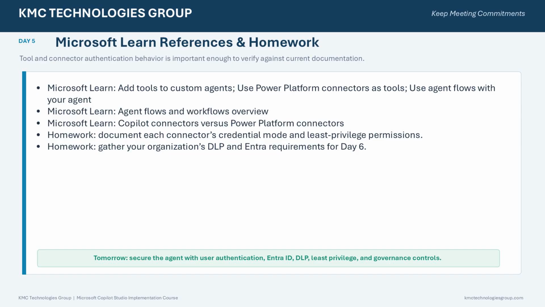Day 5 introduces some of the most important patterns for enterprise agent engineering. Every action should have an explicit contract. Permissions should follow least privilege. Validation must occur in the back end. Failures should produce useful but safe messages. Success should never be assumed. Duplicate writes should be intentionally prevented. And every connection and system boundary should be designed so that administrators can understand, support, and govern it.